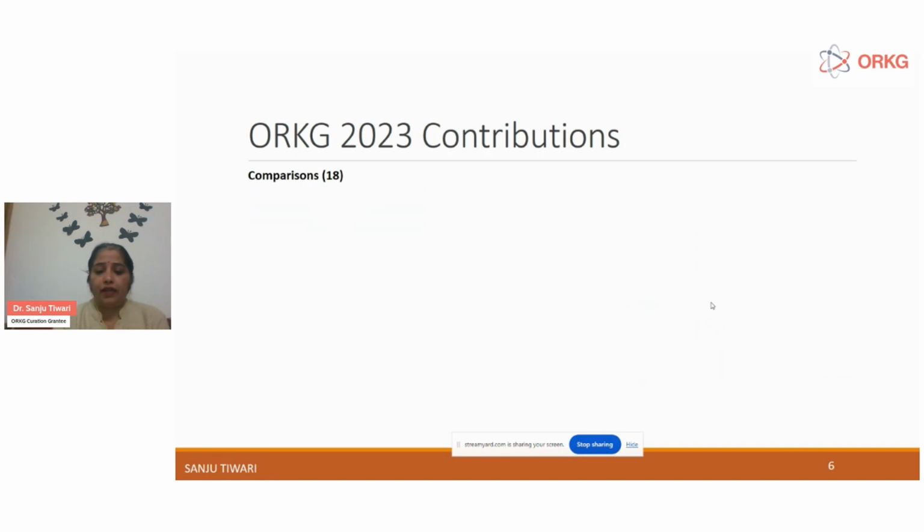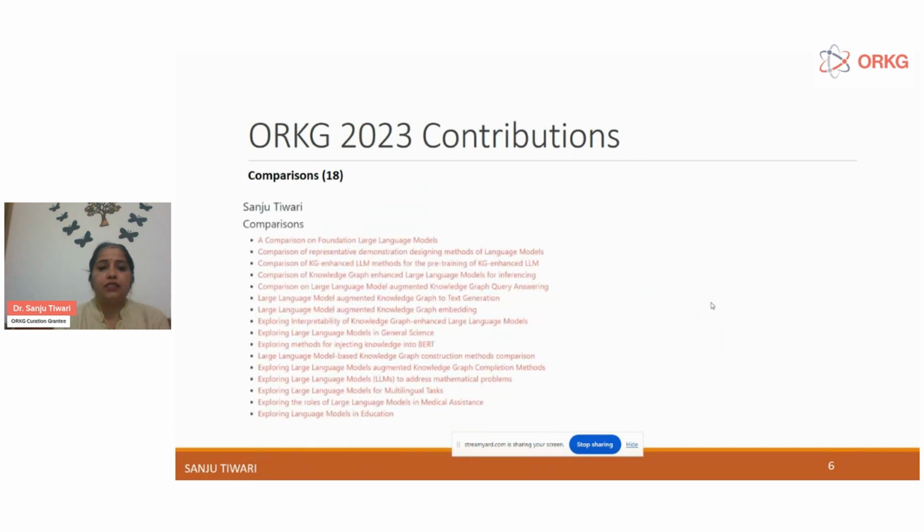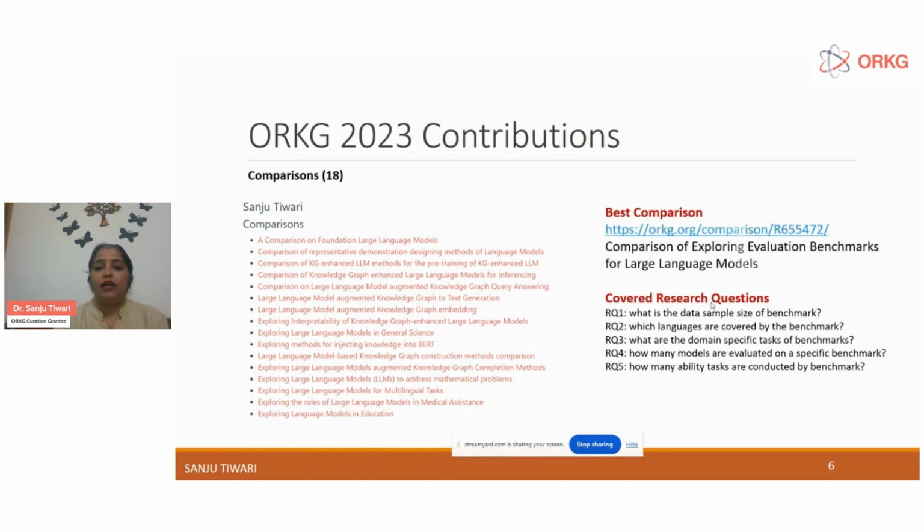Now the ORKG 2023 contributions. There are a total of 18 comparisons that I have done till now, and one of the best comparisons is on exploring evaluation benchmarks for large language models.